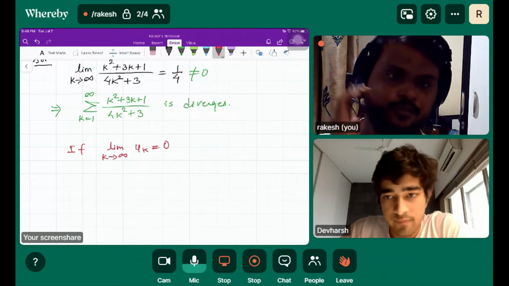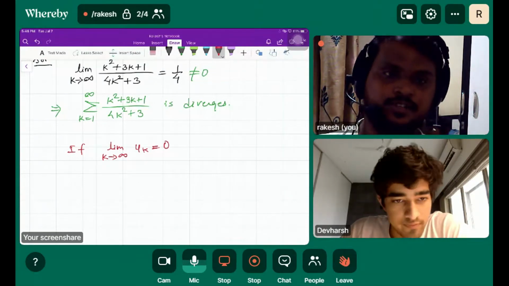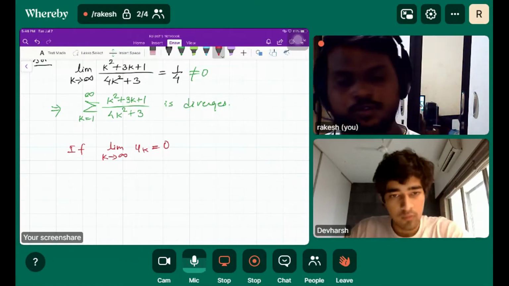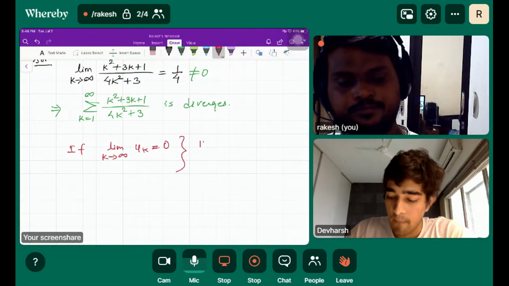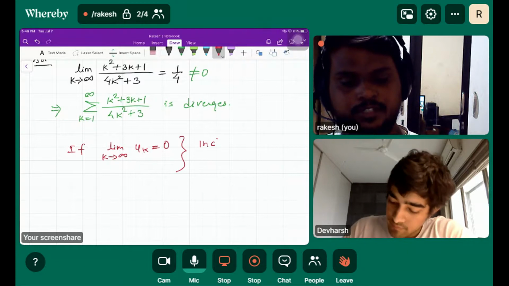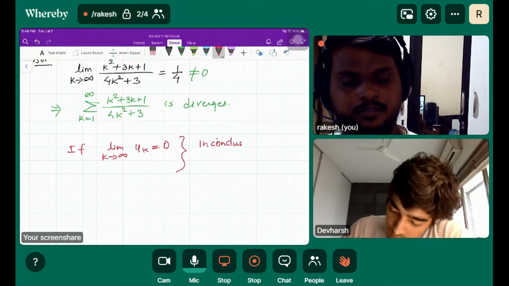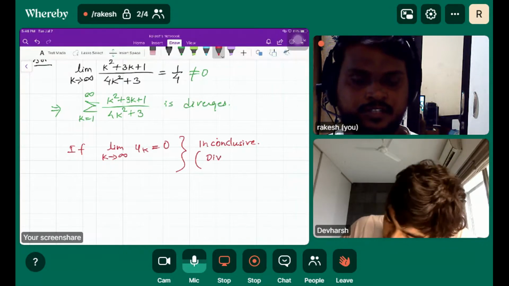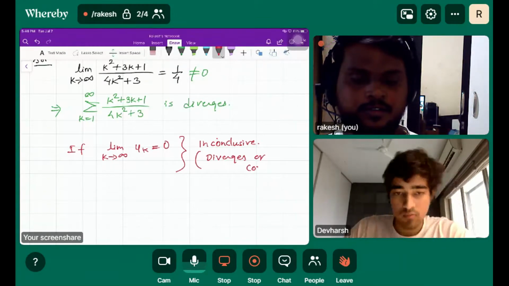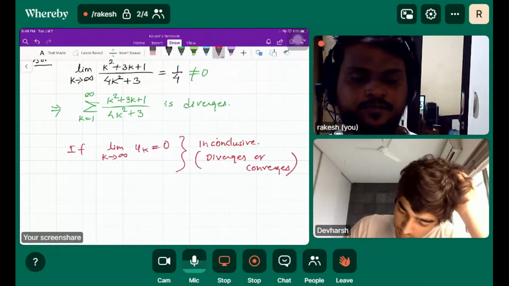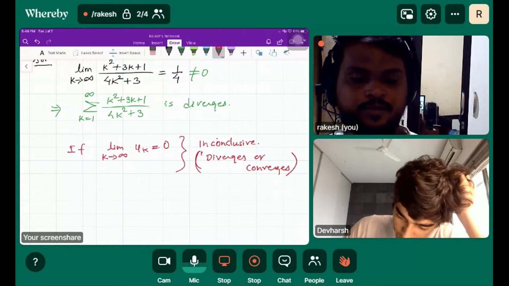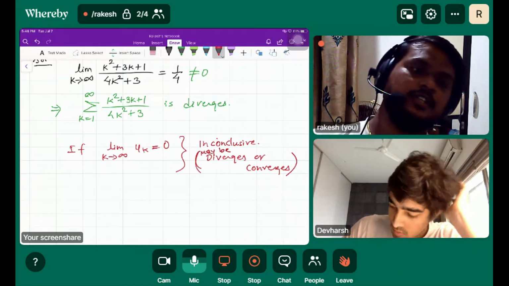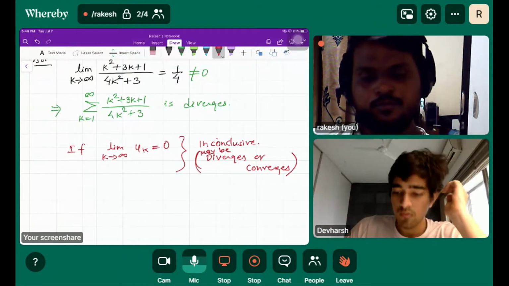No, we can't say that the series is convergent. Therefore we require a convergence test. So this is inconclusive. For divergence, the series diverges or converges, maybe diverges or converges.